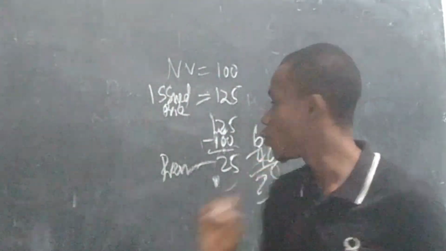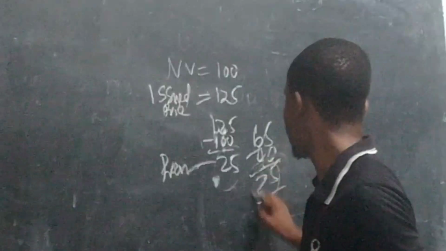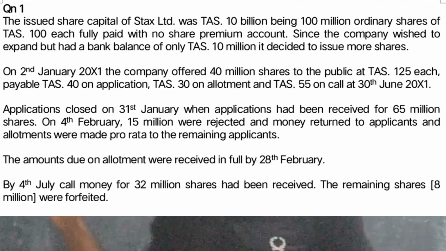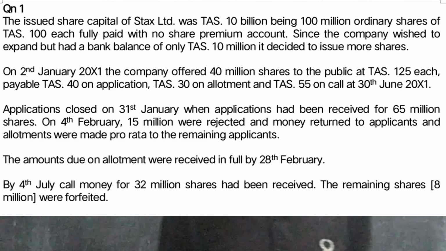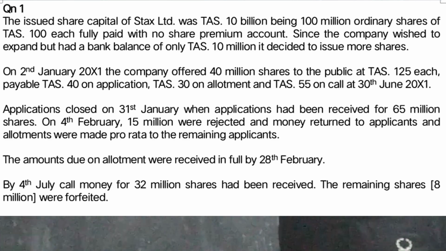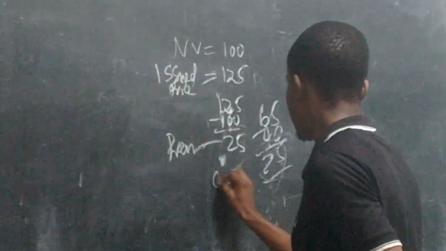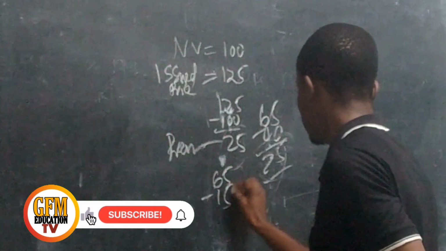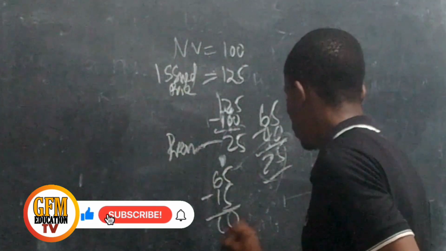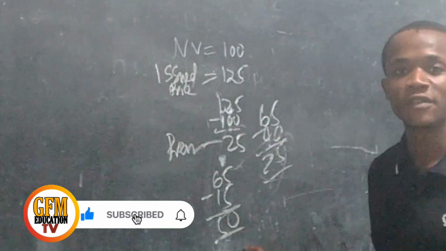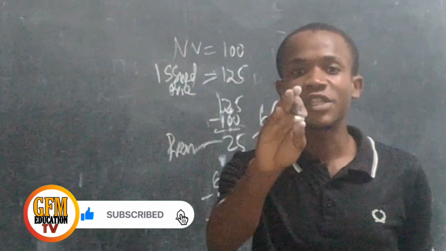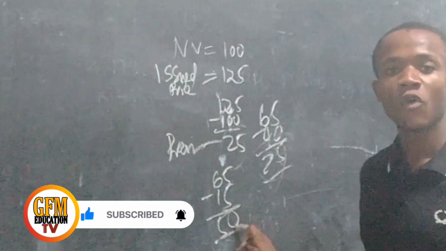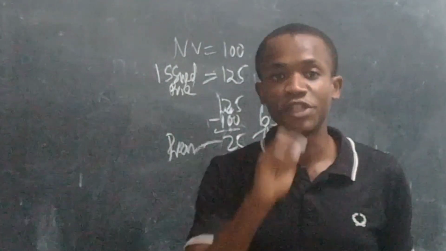Before we use this 25, we were told that 15 million shares were rejected. So 65 minus 15, you get 50. Out of 65, 50 were remaining because 15 were rejected.